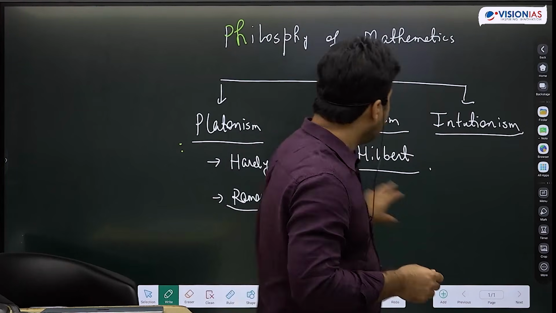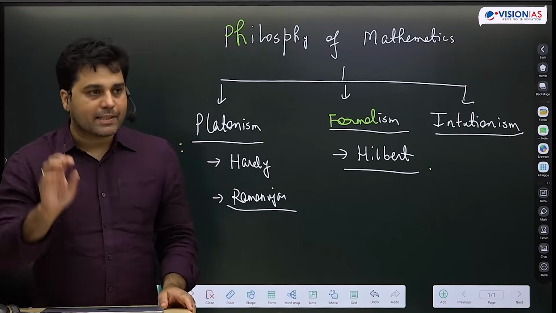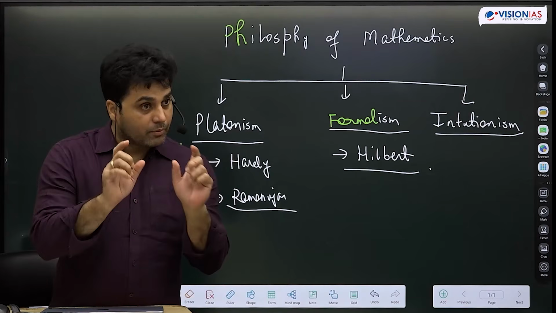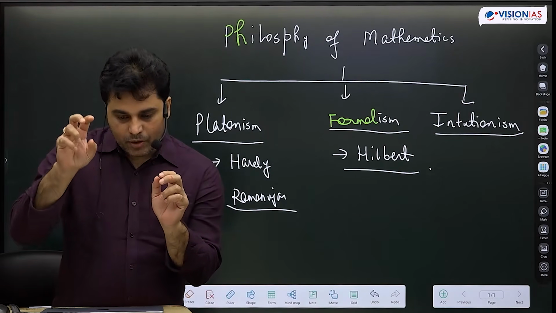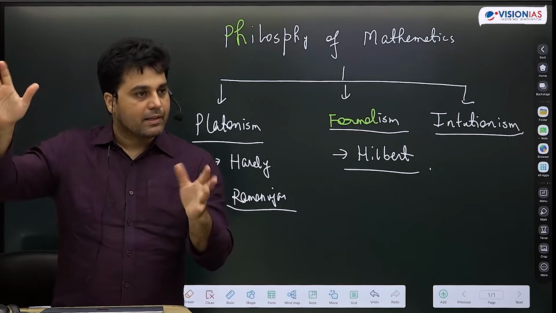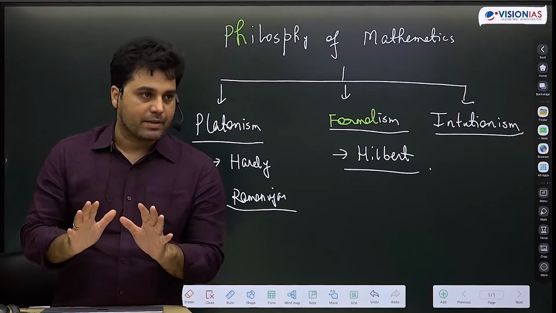Now formalists will have no problem with this, because as long as it is consistent with the axioms you started with, it doesn't matter. So that is what I am trying to say, that mathematics does not have to have the burden that it is discovering some deep reality of nature. This is the belief of formalists.